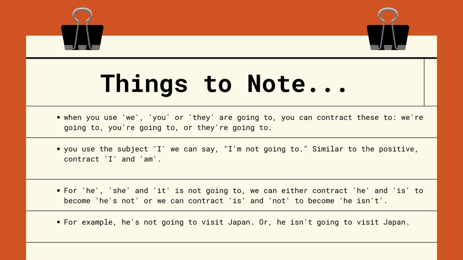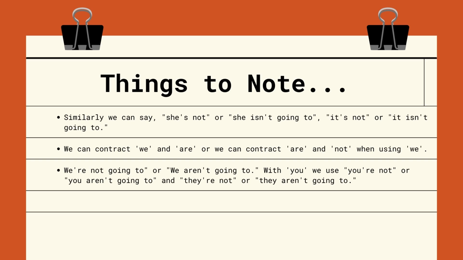When using the negative we can also contract some words. When you use the subject I, we can say, I'm not going to. Similar to the positive, contract I and am. With the other subjects we have two options. Have a look at these. For he, she, and it, is not going to, we can either contract he and is, to become he's not, or we can contract is and not to become he isn't. For example, he's not going to visit Japan. Or, he isn't going to visit Japan. So the two options mean the same thing. Similarly we can say, she's not or she isn't going to, it's not or it isn't going to.